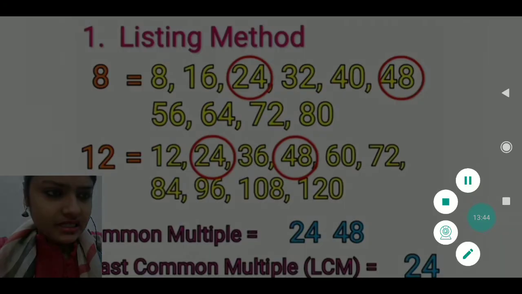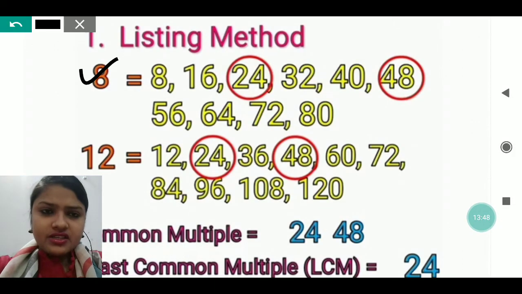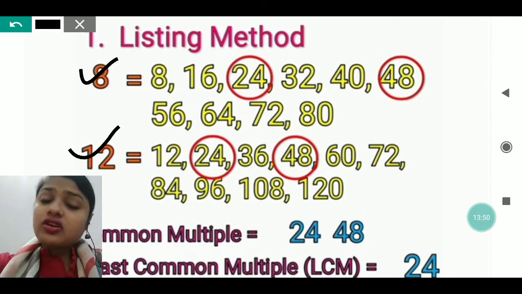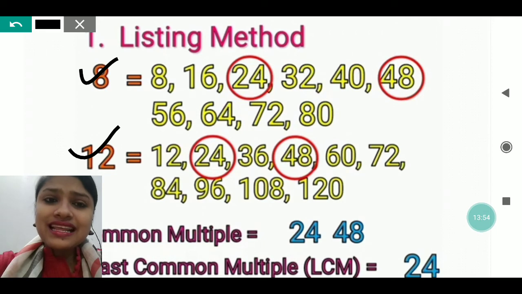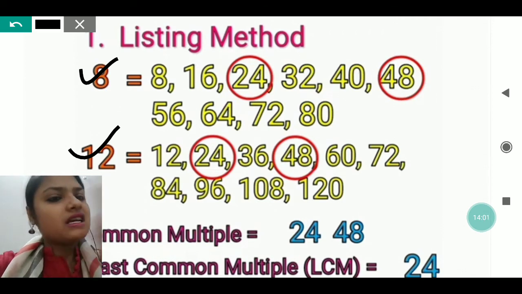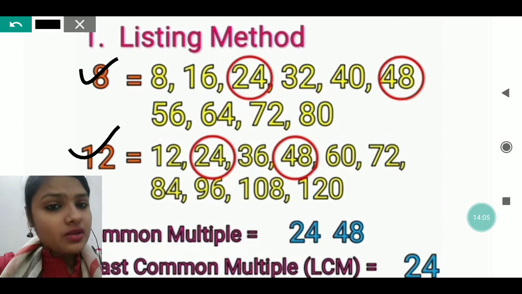Like you can see, I have written the multiples of 8 and the multiples of 12. Multiples of 8: 8 1 is 8, 8 2 is 16, 8 3 is 24, 8 4 is 32, 8 5 is 40, and like that I have continued. In the same way, I have written the multiples of 12.